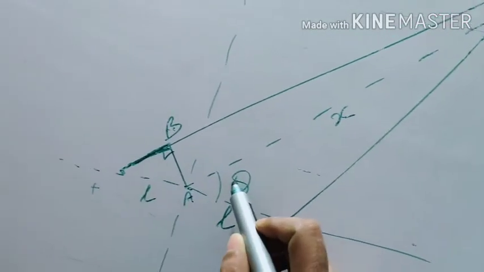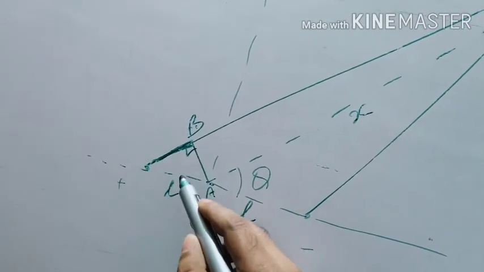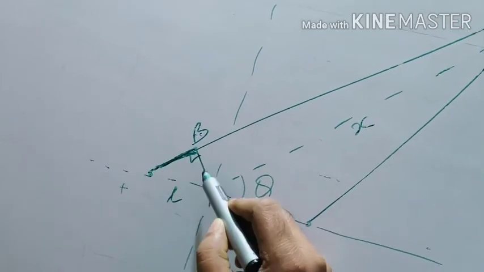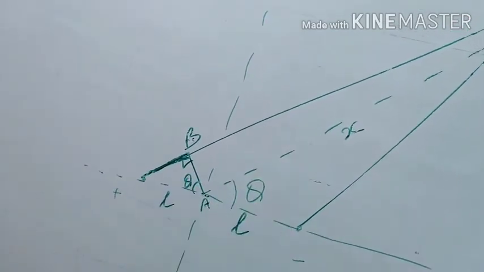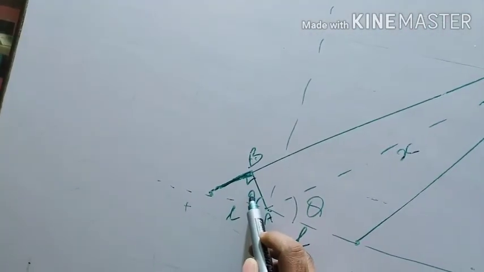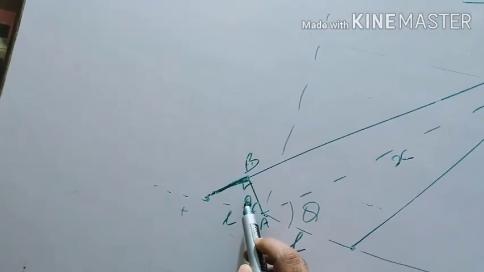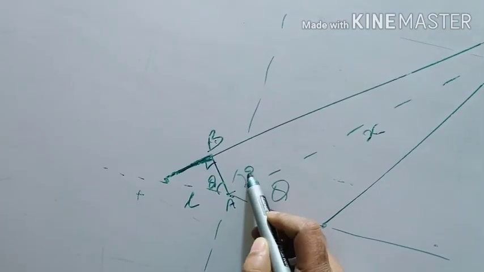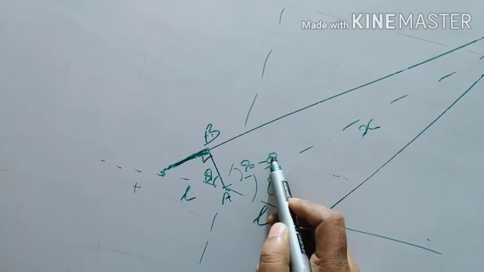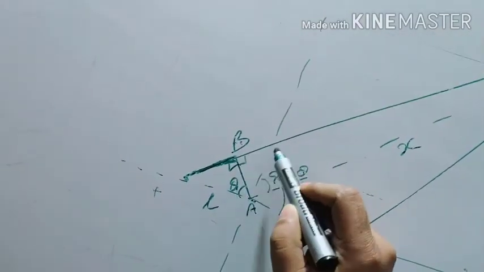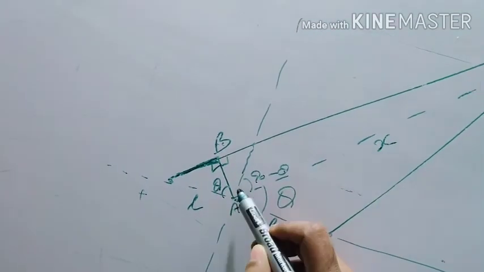Okay, so if it is theta, and it is very far away, then this is also theta. Am I right? Is this theta? The biggest problem is to find the angles. This is 90 minus theta, and this is 90 degrees.